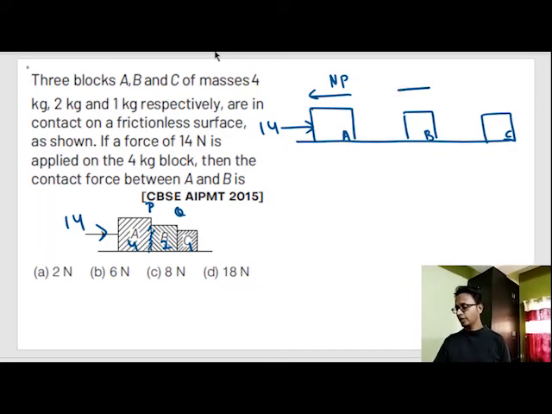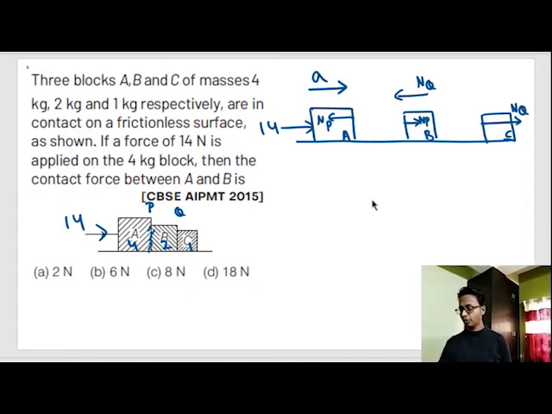Equal and opposite. The force applied by this surface on block A is towards the left-hand side, NP. An equal and opposite force will be applied on block B on the right-hand side. Now, the force applied by surface Q on block B is towards the left-hand side. I'm drawing it a little bit up. An equal and opposite force will be acting on the right. And let's say this is moving with acceleration A.